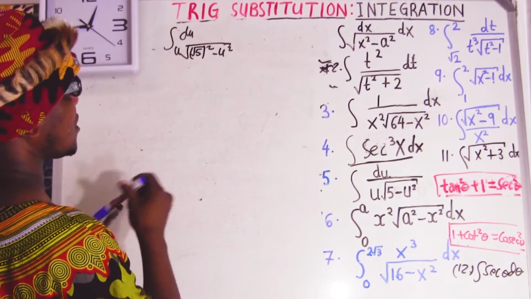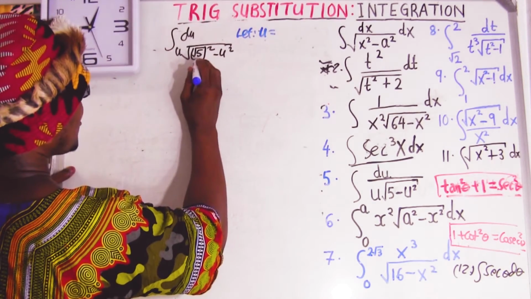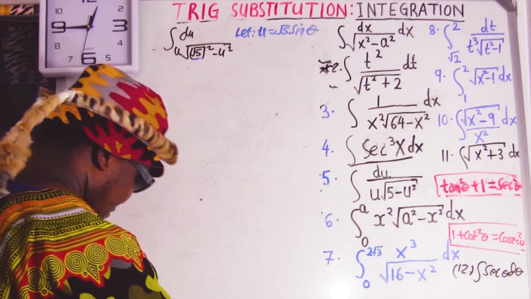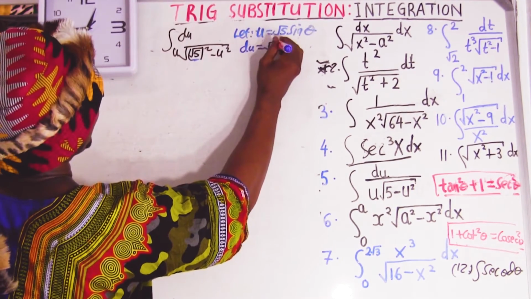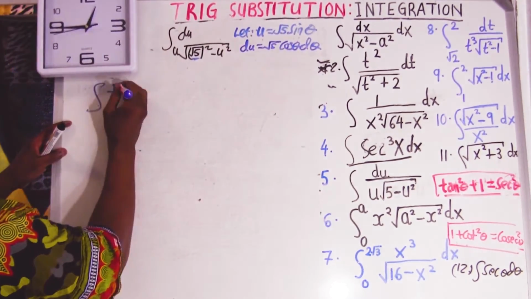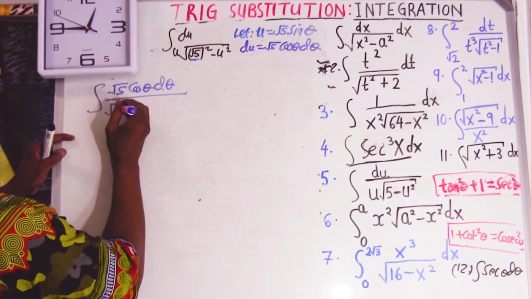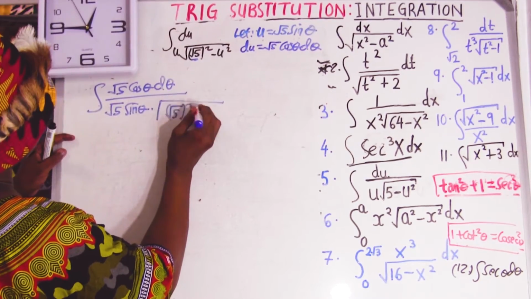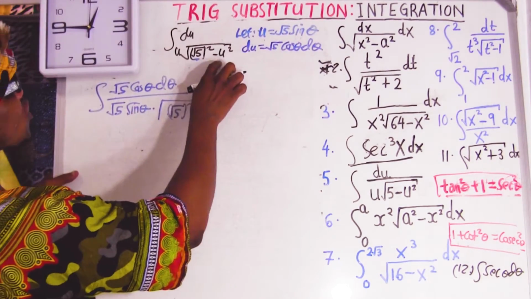Let u equal to, this is going to be sine. So take the number which is inside the bracket here, which is the square root of 5. Then after that, we can differentiate. When you differentiate u, you get du. When you differentiate this, it's going to give you the same thing, square root of 5 cos theta d theta. Substitute back. So in the integral, what is du? du equals square root of 5 cos theta d theta, and then over u. Our u we know is square root of 5 sin theta, square root of 5, bracket, minus u square. What is u square? u square equals that one.